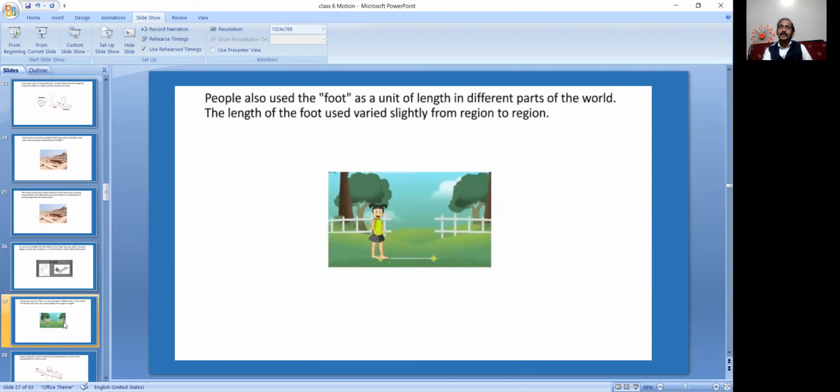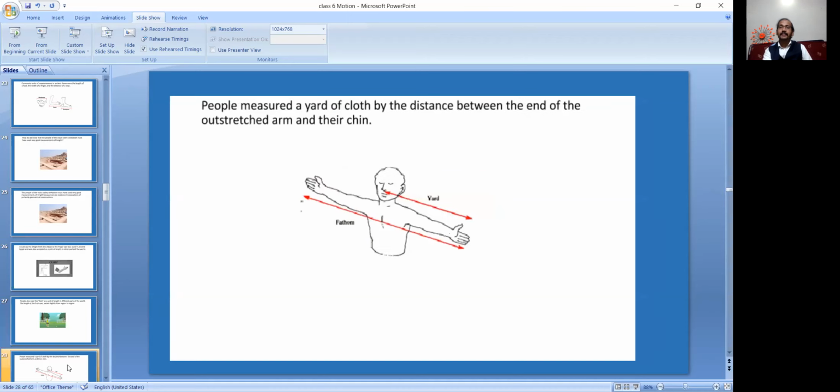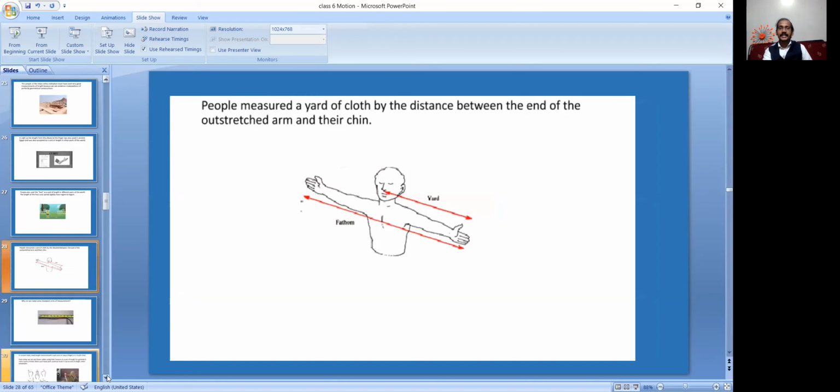Now, people also used the foot as a unit of length in different parts of the world. The length of the foot used varied slightly from region to region. People measured a yard of cloth by the distance between the end of the outstretched arm and their chin. That's called a yard.